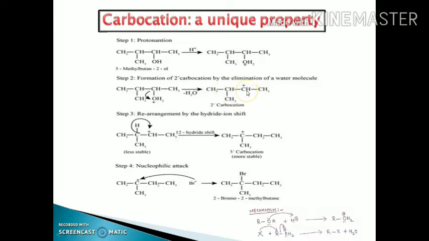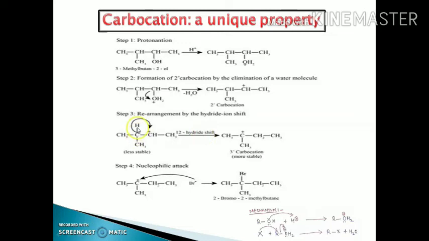It means this is the secondary carbocation. There is a rearrangement of hydride ion, and this is called a hydride ion shift. What happens? This H will shift towards this carbon atom. This is called a 1,2 hydride shift.